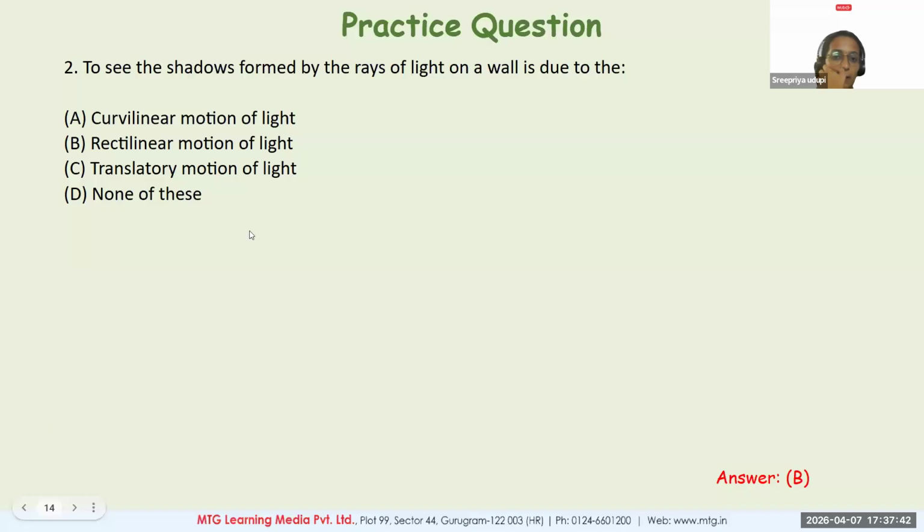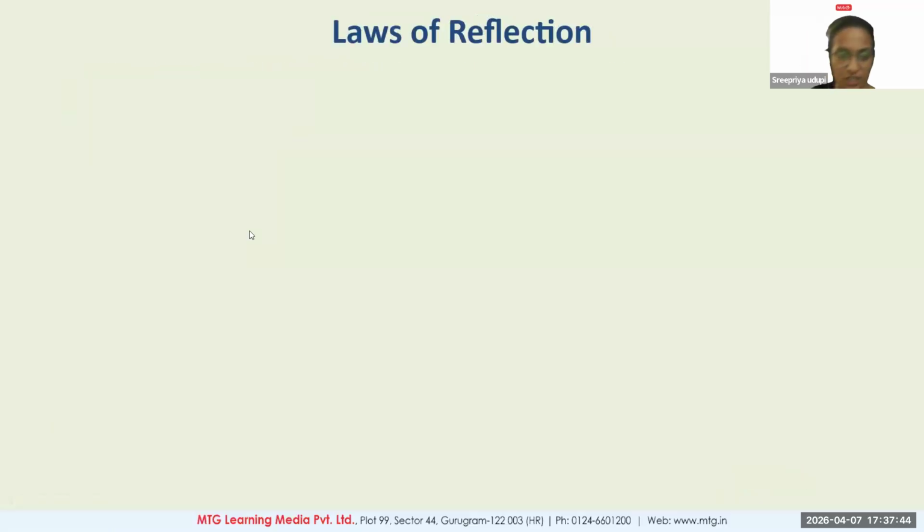Yes. Now let's talk about the laws of reflection. Can anyone quickly help me with what the laws of reflection are? Anyone remembers? Ma'am, may I tell? Oh, wow. Please raise your hands. Yes, Sitakshi, please go ahead. Ma'am, the first law of reflection is that the angle of incidence is equal to the angle of reflection. Mm-hmm. Okay, let me ask Ishan for the second law.